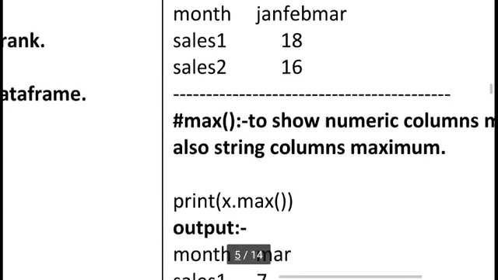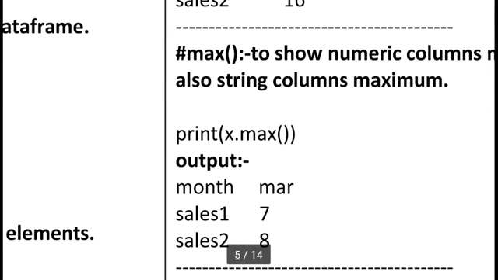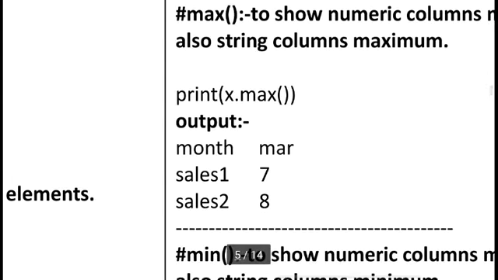Here we can also find the maximum value of all particular columns directly. We can use the data frame variable x dot max. So you can see for month the maximum is March, because of Jan, Feb and March, M in our alphabet always comes last. Z, then F, then M. So M is our highest alphabet. So March, and in cells 1 the highest value is 7, and in the cells 2 column the highest value is 8.